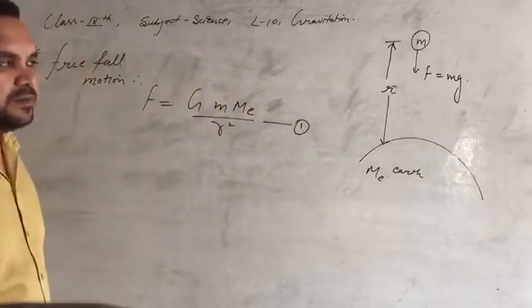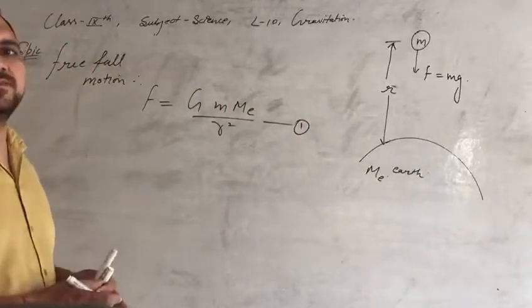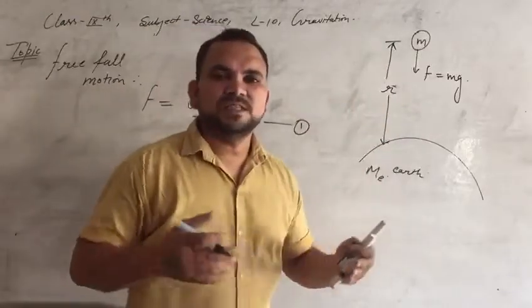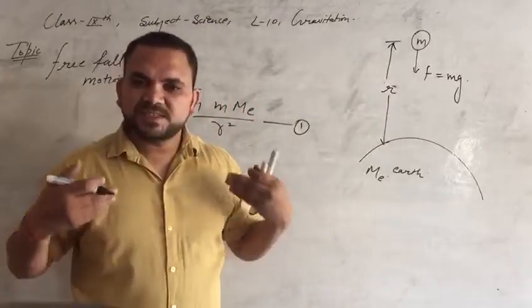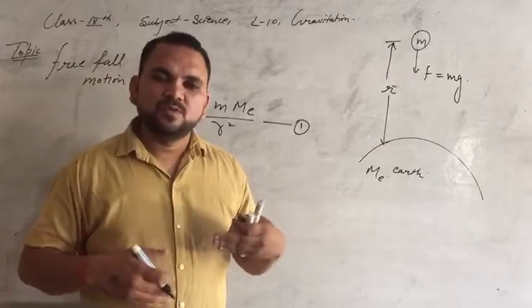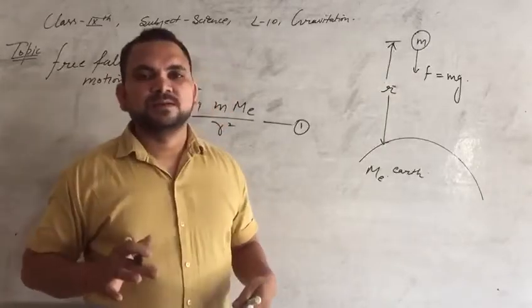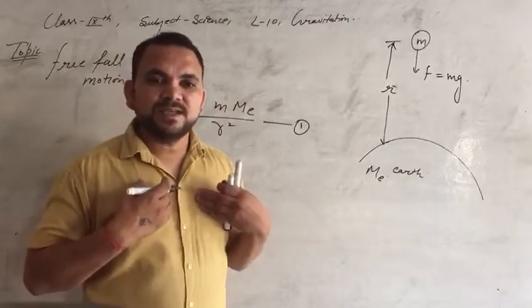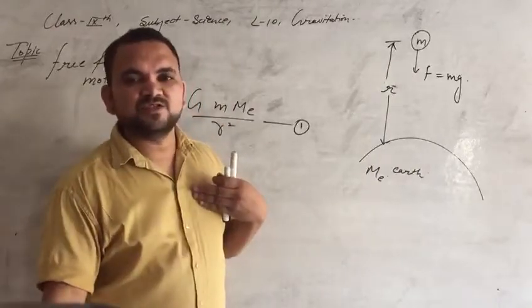As I told you, this force of attraction will be provided by the weight of the object. Simply, we can say that if we are standing on the earth, our weight will always work downward, and in the same manner we are attracted by the center of mass of the earth.